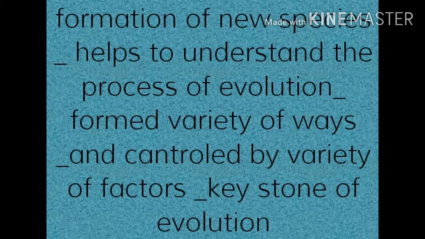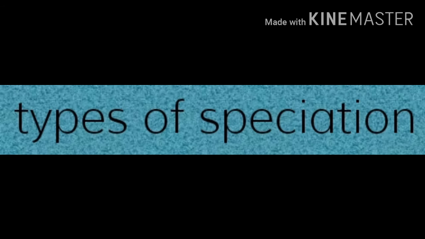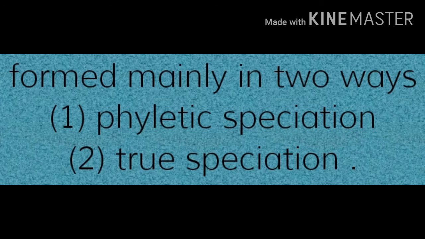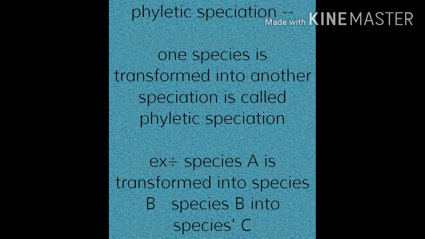Speciation is formed by different processes. Thus, there are two types of speciation. The new species are formed mainly in two ways. One is phyletic speciation, another one is true speciation. What is phyletic speciation? When one species is transformed into another, it is called phyletic speciation. At any one time, one species exists; it is the transformation in time.